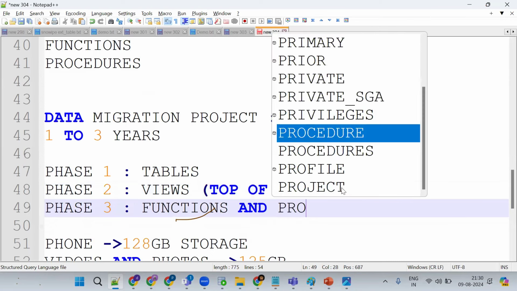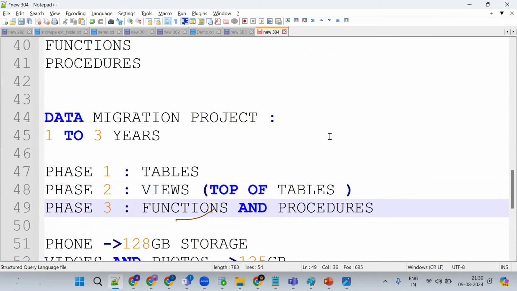First, we should migrate the dependent objects. Which dependent objects? Tables are one dependent object. Views are built on tables. Functions and procedures are built on top of tables and views. That's why first we migrate the tables, then the views, functions and procedures.